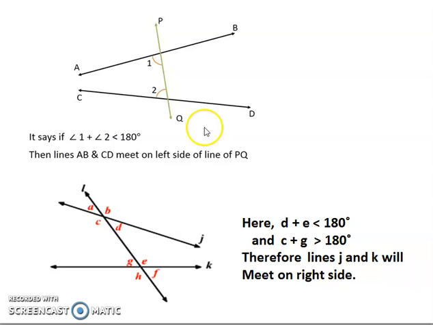They are going to meet on that side where interior angles on the same side of the transversal, that is 1 and 2, where their sum is less than 180 degrees. So here 1 and 2 are less than 180 degrees, it will meet on this side. In the other figure, if you observe, angle D and angle E are less than 180 degrees. So it will meet on the right hand side.